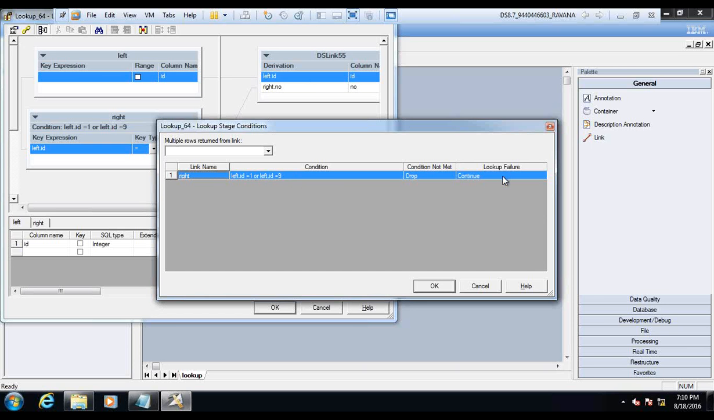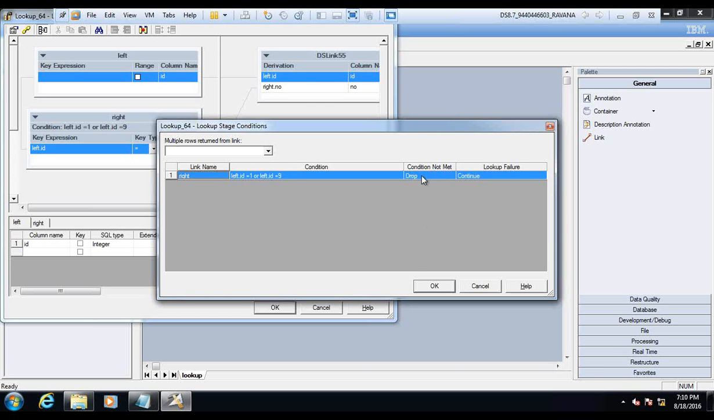But I'm a little bit confused, Rajesh. There's one thing called condition not met. If condition not met, you're saying it drops, right? So what are the conditions that are not met? 2, 3, 4, 5, 6, 7, 8, 9, 10. Those are all records where the condition is not met, and you drop them.